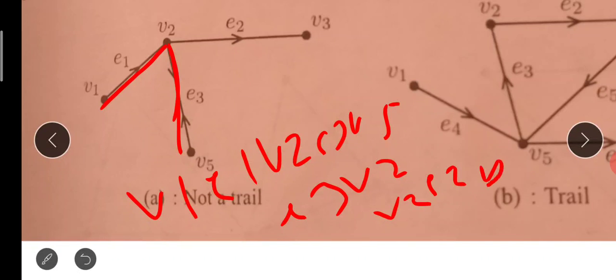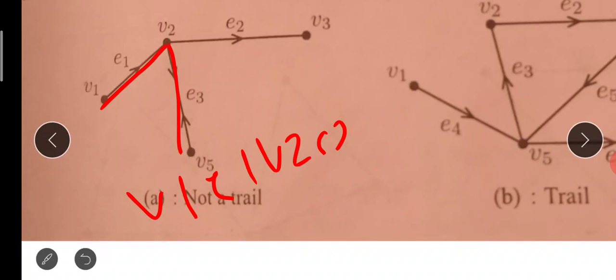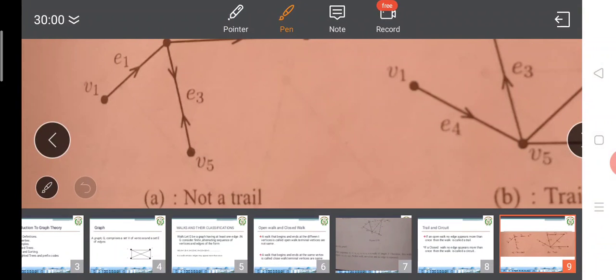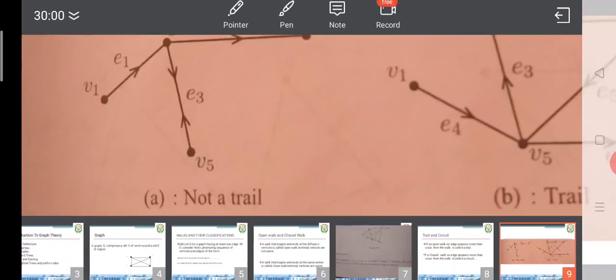If you observe carefully in this walk, this edge is counted twice. So this is not a trail. In an open walk, if an edge counts more than once, it's not a trail. If no edge is repeating, then it is called a trail. Edge should not repeat, that is the main thing.